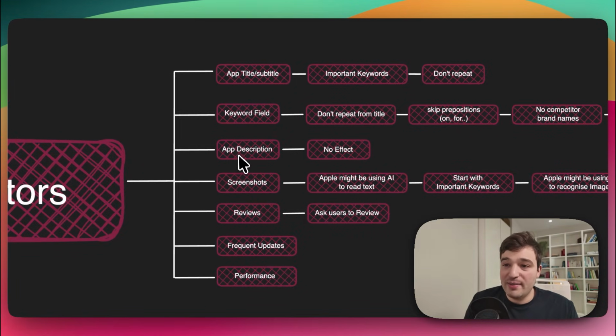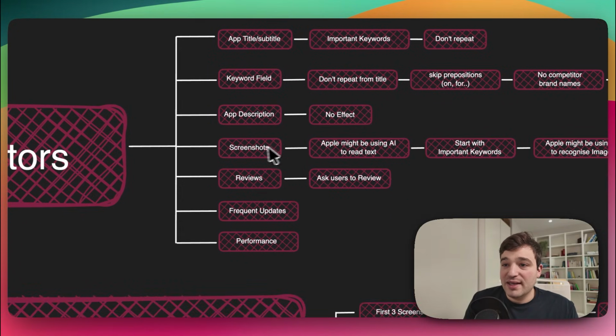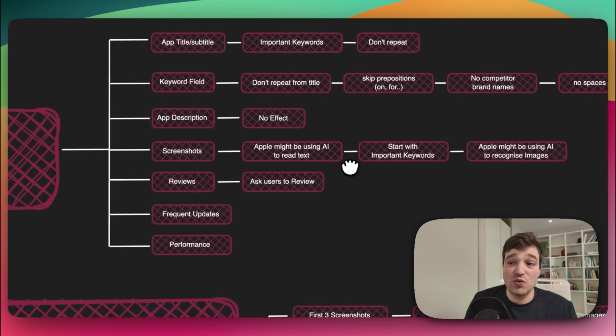The third element is the app description, and this has no effect on the algorithm whatsoever. The fourth element is the screenshots, and this was traditionally not indexed by Apple, but recently Apple might be using AI to read the text. So we should start the screenshots with the important keywords, and this is essentially another place where we can put our keywords that don't fit in the title and subtitle. Although sometimes in my apps I repeat keywords from the title and subtitle here to make sure that the people seeing the screenshots understand the app immediately as well.